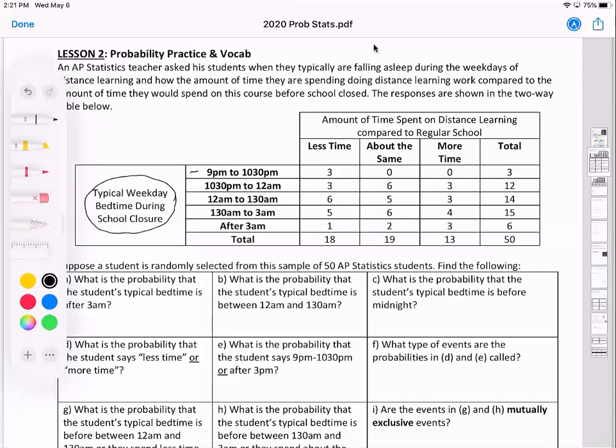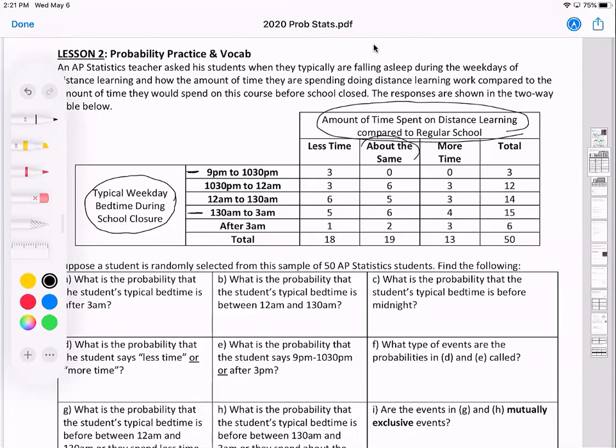So students who fall asleep between 9 p.m. and 10:30 versus a student who falls asleep typically from 1:30 to 3 a.m. So I asked my students this because I was interested in when they're falling asleep, because I know I'm going to bed a lot later than I usually do. Then I also asked the amount of time they spend doing work on AP Stat stuff. And I wanted them to compare with before.